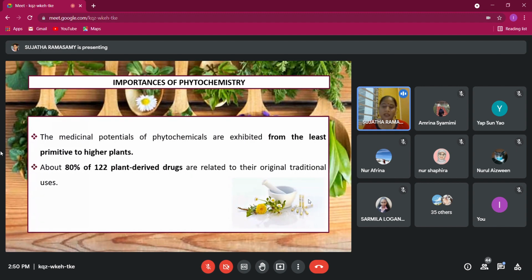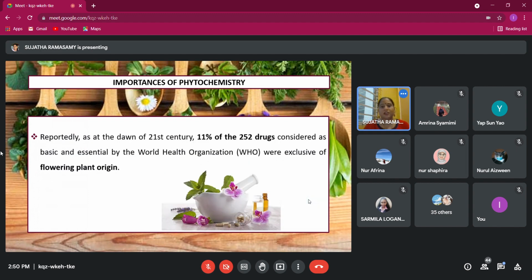Okay, here I will highlight some examples for the benefit of all of you students here. Around 11% of the drugs are actually of plant origin. So never underestimate or look down on plants, because the modern drugs that we use today are not simply made in the lab with a snap of the fingers. No, they come from the knowledge of people using the plants. They actually originate from the plants.